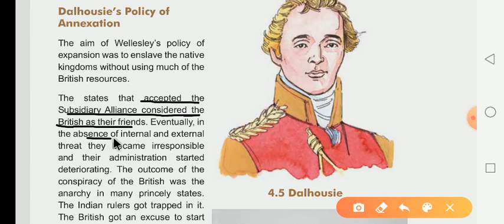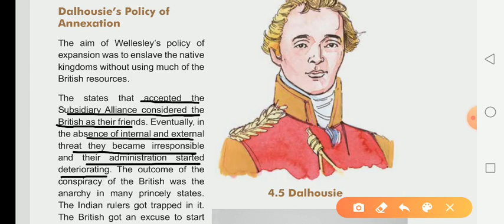Eventually, in the absence of internal and external threats, they became irresponsible and their administration started deteriorating. Now, dear children, what happened there day by day? Most kingdoms, meaning most princely states, were not working on their internal as well as external basis.